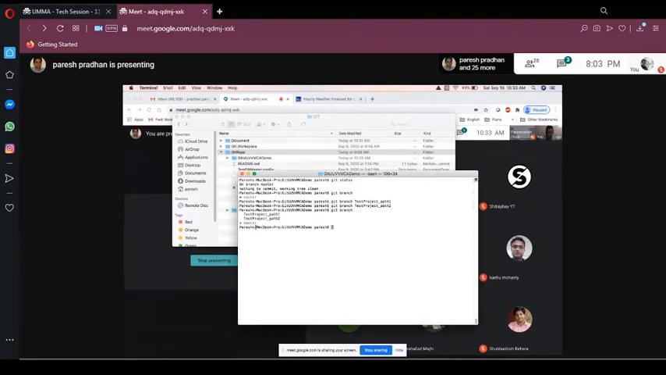So now you can see here, right? There are three branches now. One is master, where we are right now. The star means which branch you are currently in. So this is the master branch we are in, and we have created two branches, path 2 and path 1.